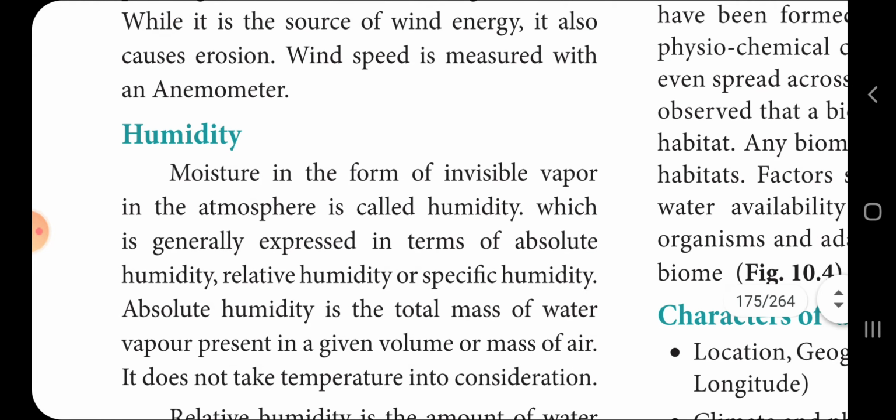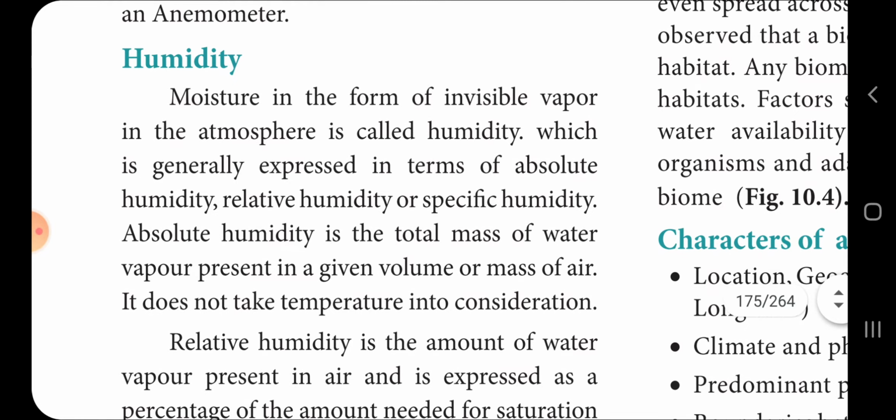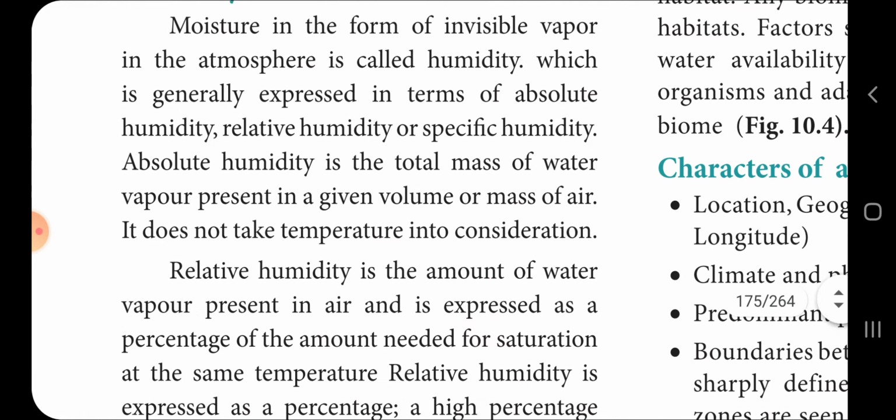The next one, humidity. Moisture in the form of invisible vapor in the atmosphere is known as humidity. It is generally expressed in terms of absolute humidity, relative humidity or specific humidity. Absolute humidity is the total mass of water vapor in a given volume or mass of air.